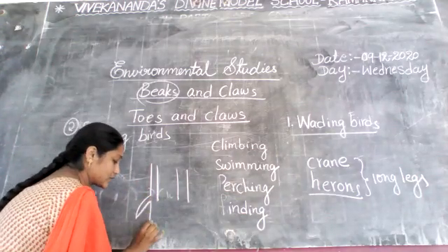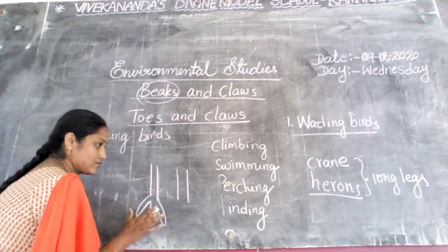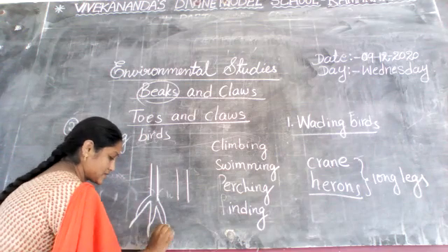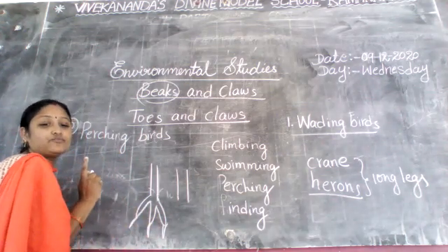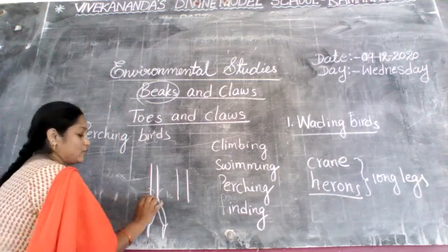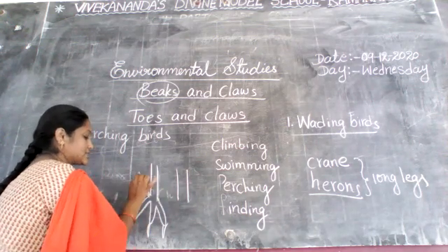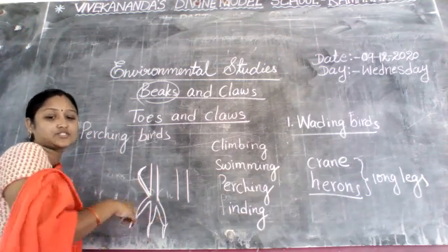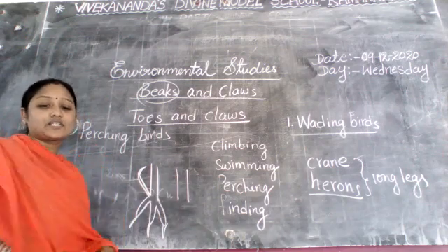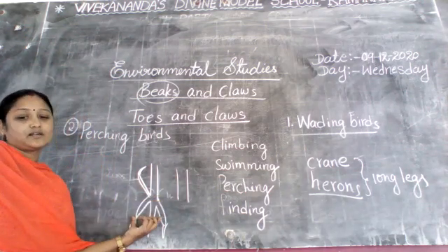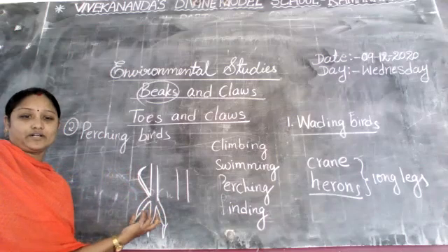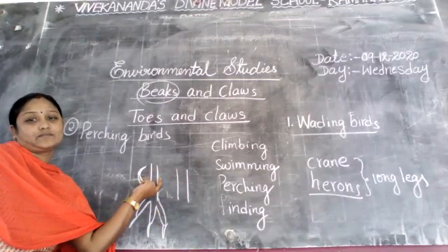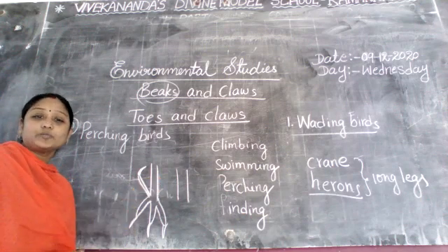These are the toes. 3 toes face forward, and these are the claws. And one faces backward, like this. Their foot consists of 4 long thin toes: 3 toes face forward and one faces backward. This is about perching birds.